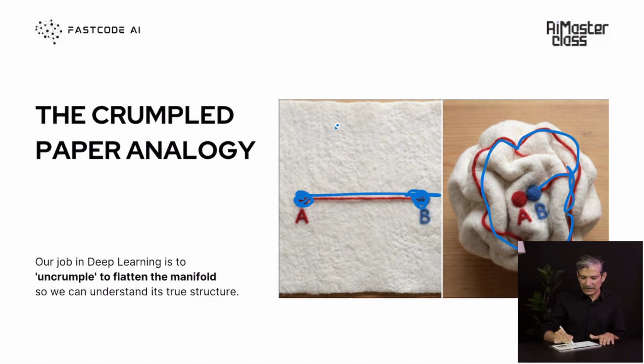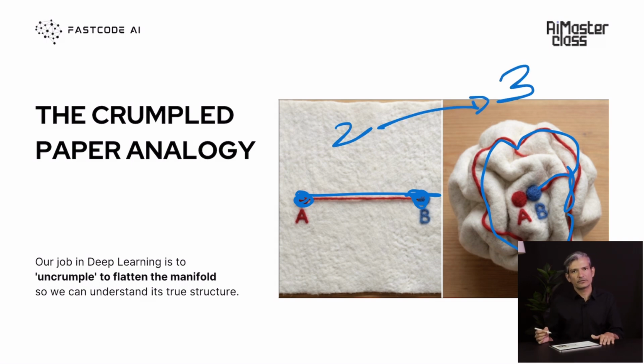In this case, the data dimensionality is 2, but then we have projected it into this 3D space. Similarly, our data lives on a lower dimensional manifold in that high dimensional space. And the job of unsupervised learning in this deep learning context is to uncrumple, to flatten the manifold so that we can understand its true structure.